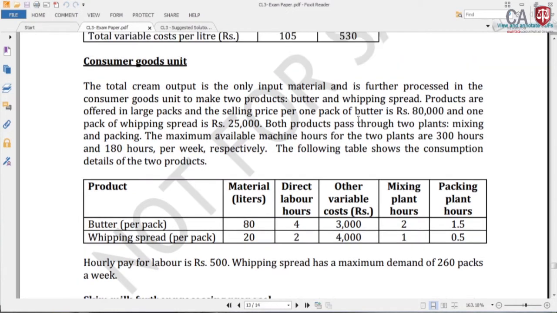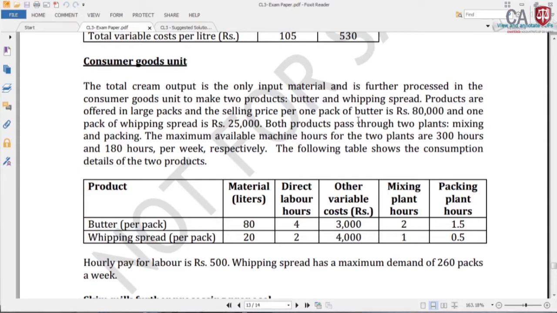260 packs a week. Okay, when we are going to construct a linear programming model, as a first step, remember, we have to define the variables.